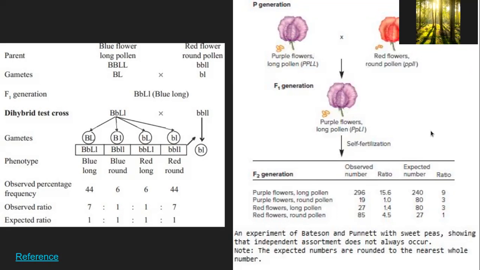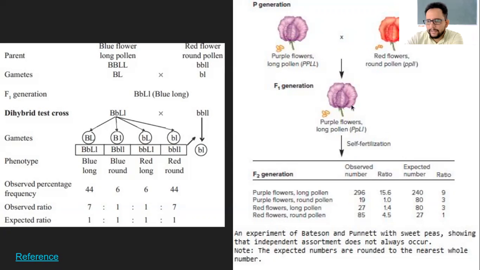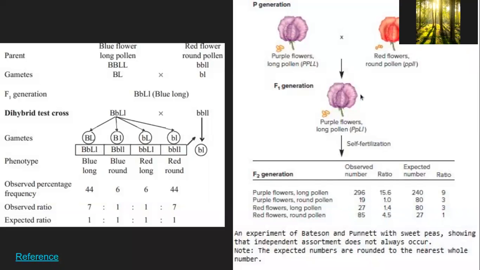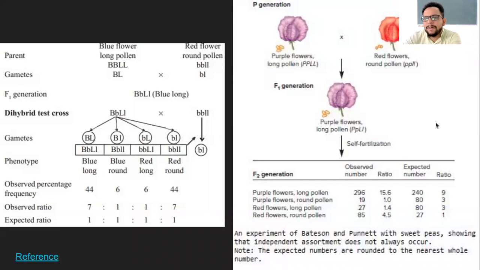So here, I don't think that they've crossed the F1 generation with the parent because it says self-fertilization. So they're crossing with another F1 generation or the same plant. No, in this case, they have crossed these two for sure. No, but it says self-fertilization. Self-fertilization, as in obviously the self-pollination, so one plant can have different flowers.